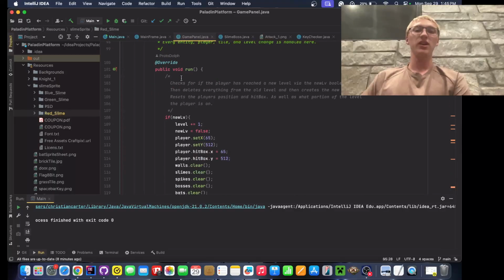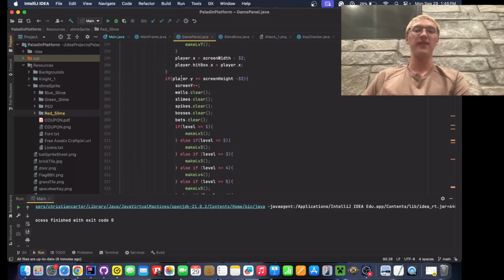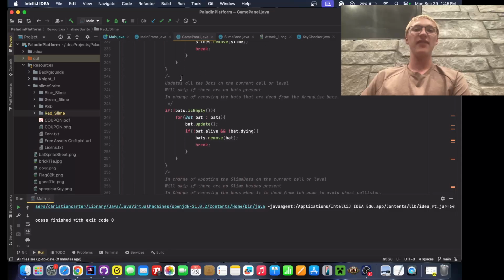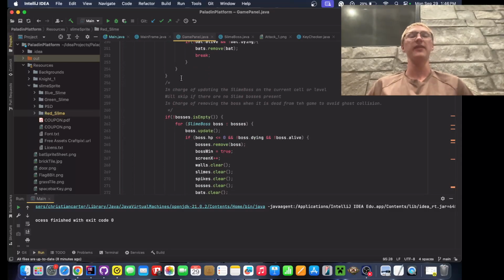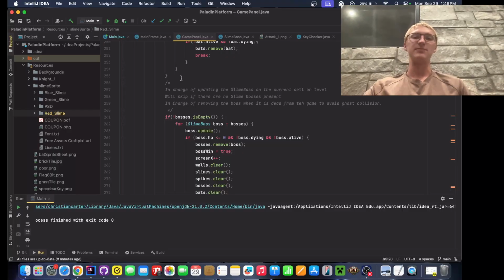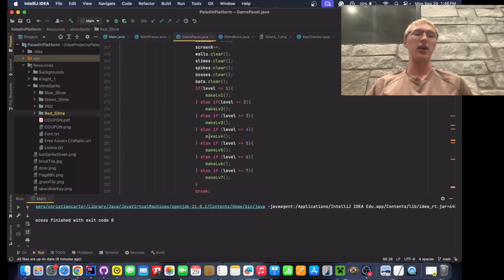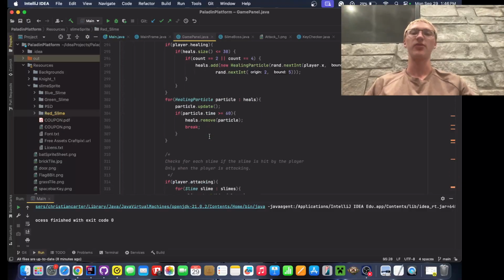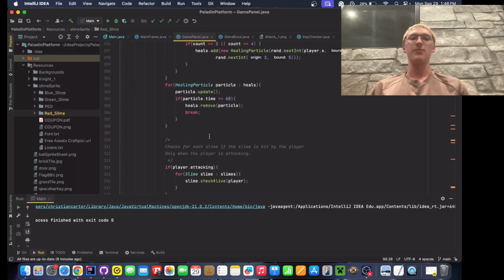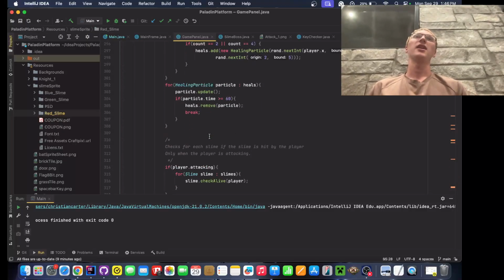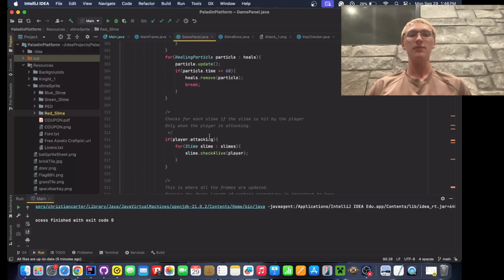I've coded it to run at 60 FPS, but the animation runs at 12 FPS because it's a smoother animation. It's not rushed, and it makes it so that I time things better, because I use animation to time how long something is happening. For example, the player is only attacking as long as the player's attack animation is going on.